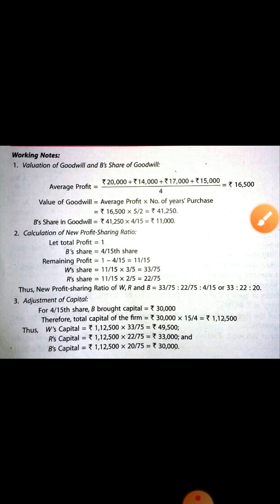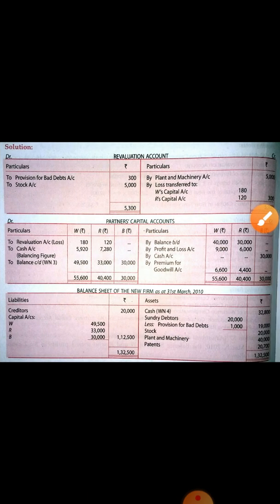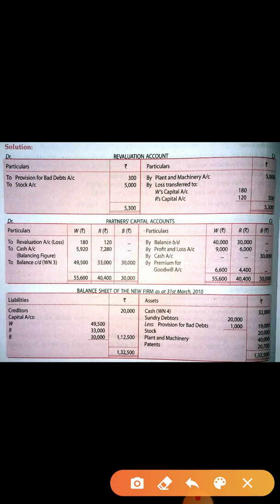This you have to write down in the partners' capital account on the debit side to balance c/d: 49,500, 33,000 and 30,000. And after that, the revaluation loss you have to transfer to the debit side, because there is a loss. If there is a profit, then you have to write it on the credit side. So here, the revaluation loss.